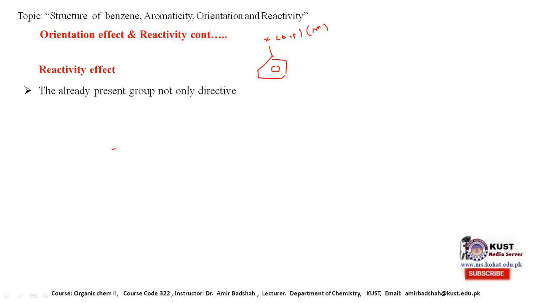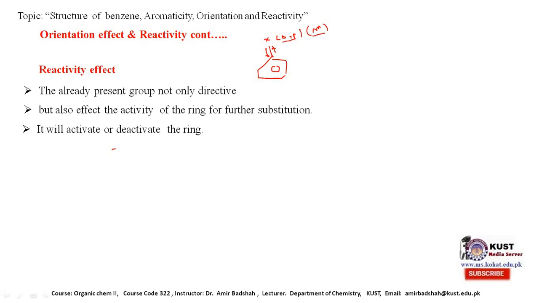But it is not only directive, it also affects the activity of the ring. This group will not only direct the incoming group to the ortho-para or meta position, but it will either activate the ring or deactivate the ring for further substitution.